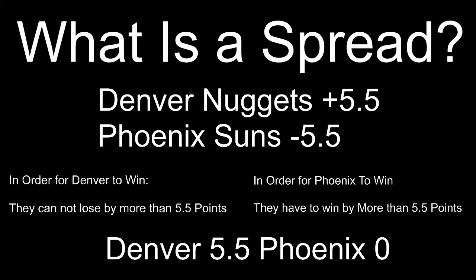Basically, a simple way to think about a point spread is, right before the game even starts, Denver starts with a 5.5 point lead, according to your bet. If you bet the Nuggets on the spread, or if you bet the Suns on the spread, Denver has a 5.5 point lead to start the game. Obviously, in reality, it's 0-0 to start the game, but if you're betting Denver, they start with 5.5 points on your bet. That is basically the way to look at point spreads.